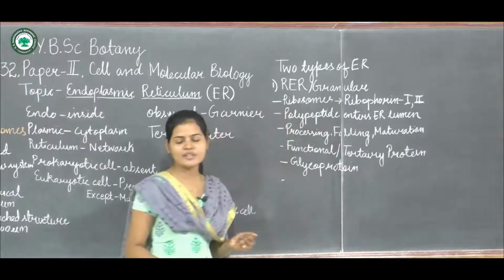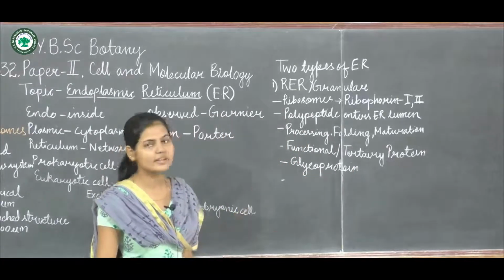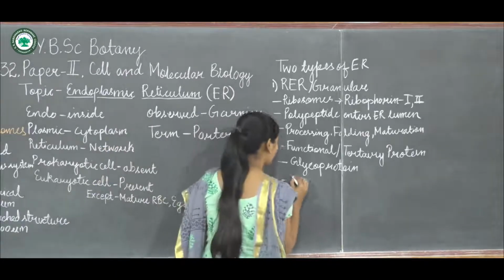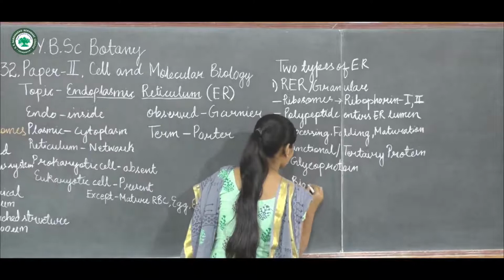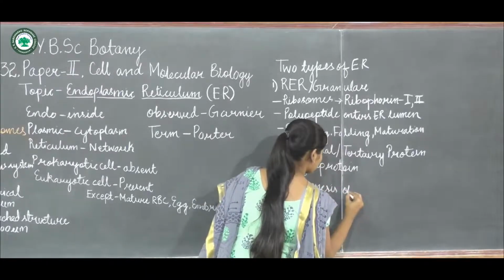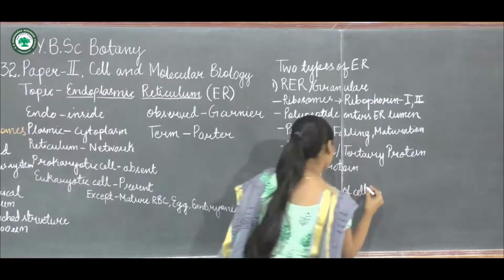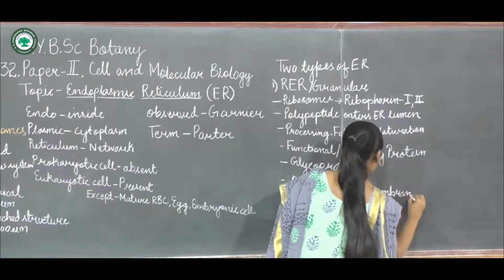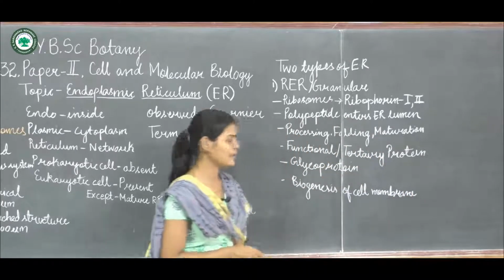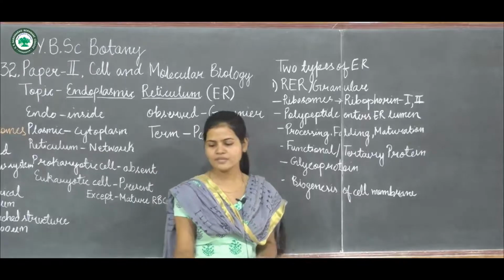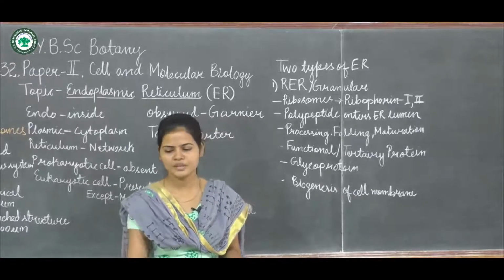So glycoprotein synthesis will also take place in the rough endoplasmic reticulum, and also one more process, that is biogenesis of cell membrane. So this will also take place in the rough endoplasmic reticulum. Now next is the smooth endoplasmic reticulum.